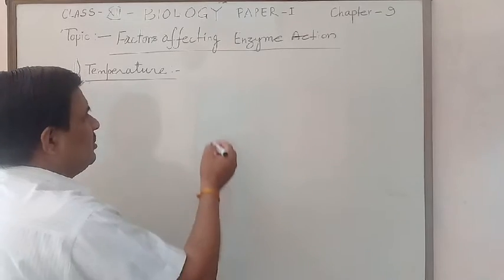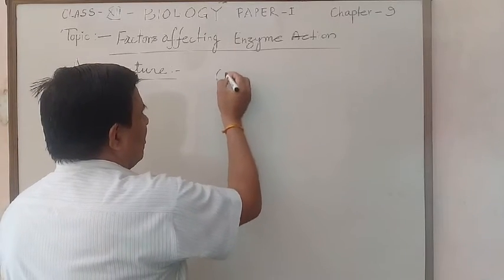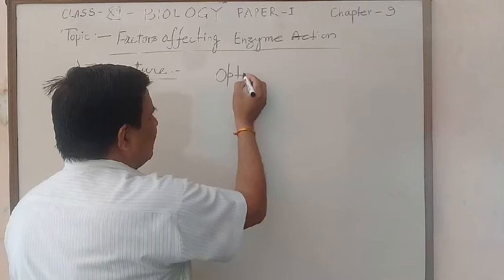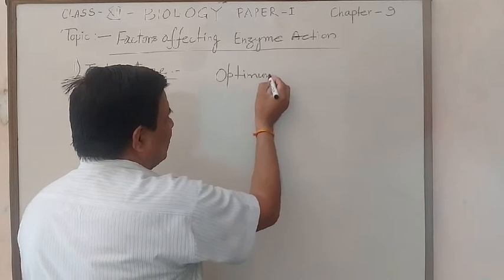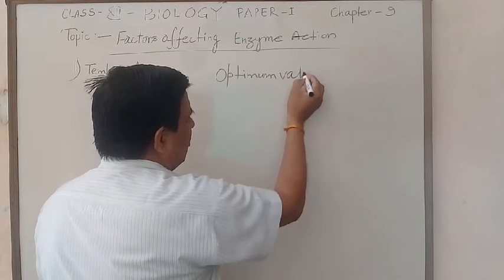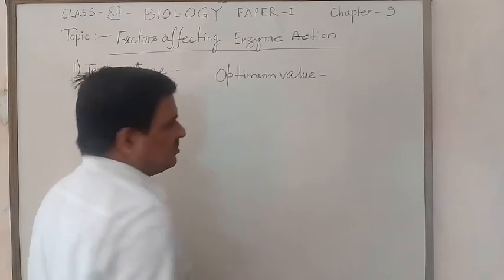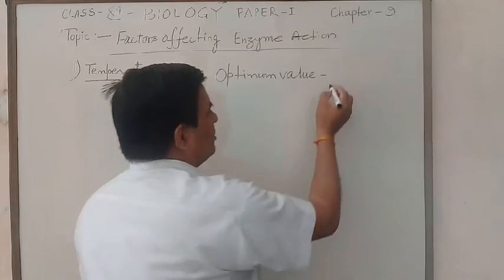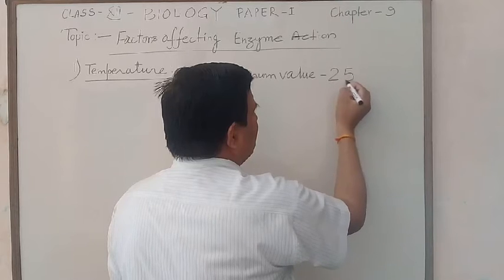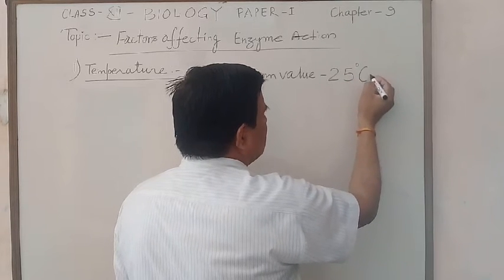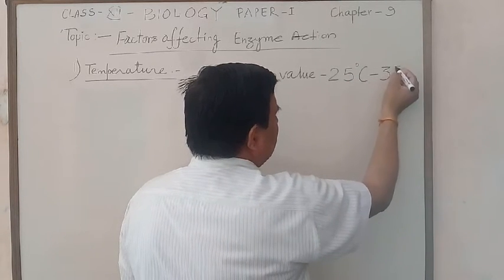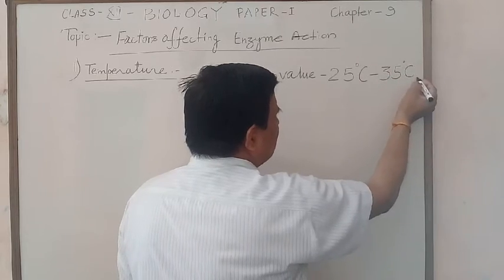Generally, the optimum value of temperature for enzymes is between 25 degree Celsius to 35 degree Celsius.